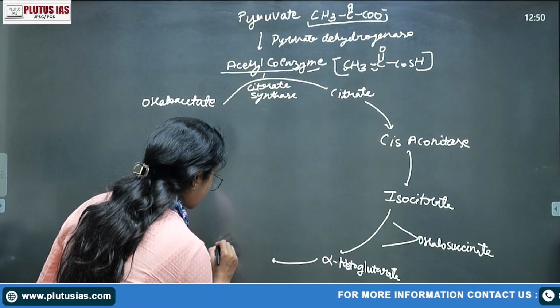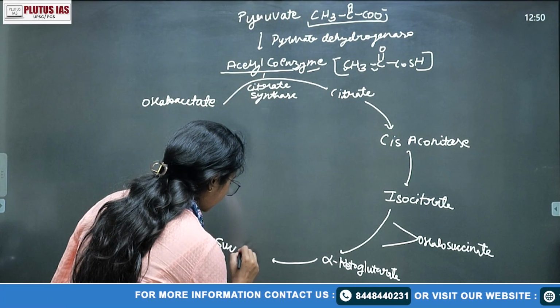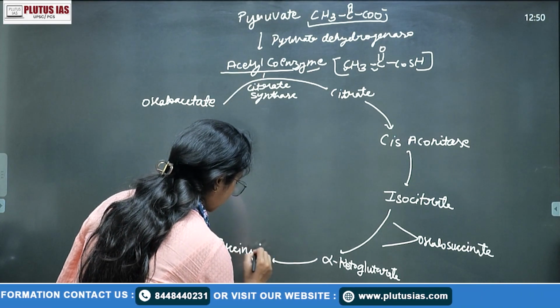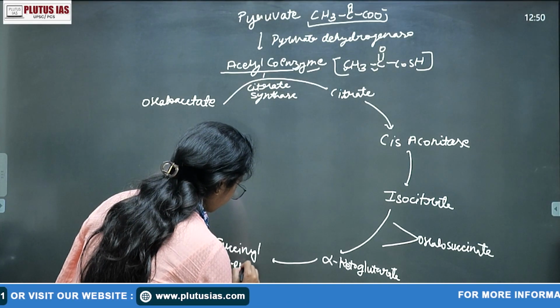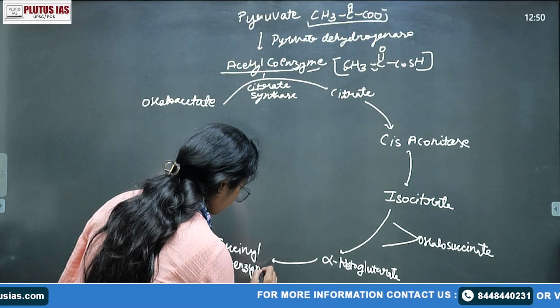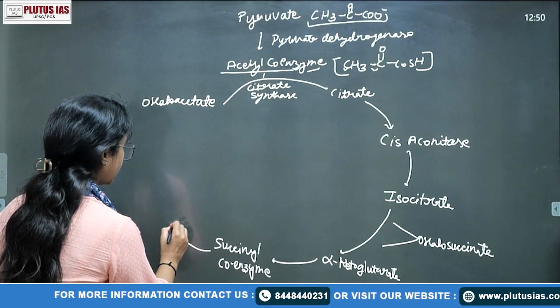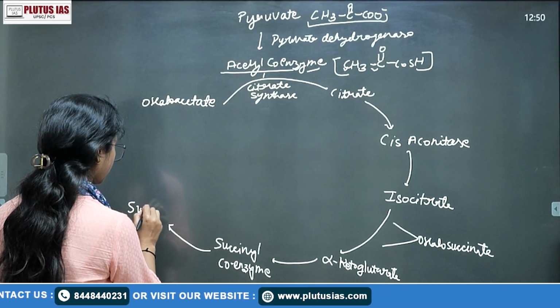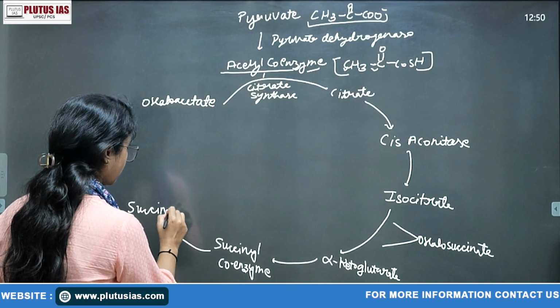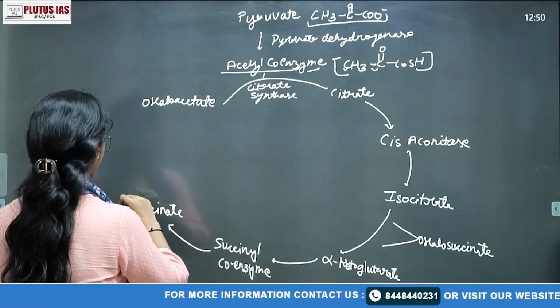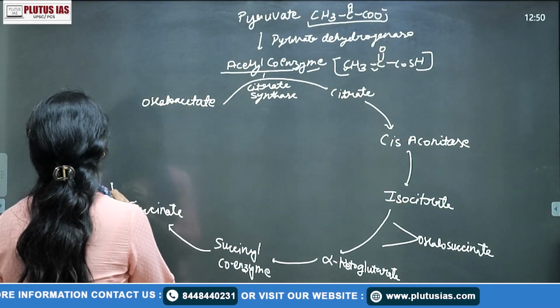Then here it is your succinyl coenzyme. Then that forms succinate. Then it is forming fumarate.